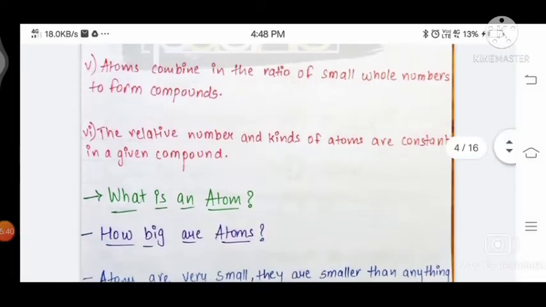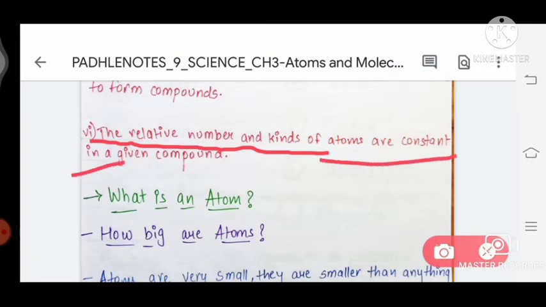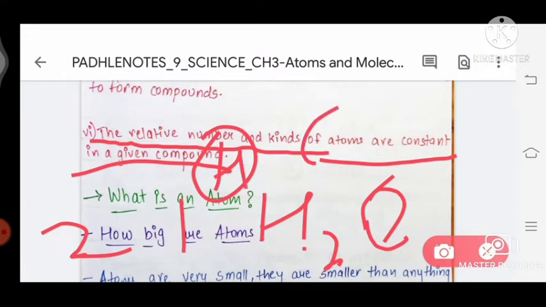And the sixth postulate is: the relative number and kinds of atoms are constant in a given compound. Take the example H2O. The relative number, two atoms of hydrogen and one of oxygen, is always constant. It means 2 atoms of hydrogen are bonded with 1 atom of oxygen.